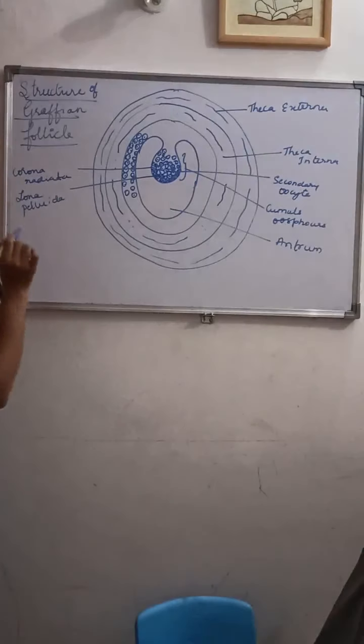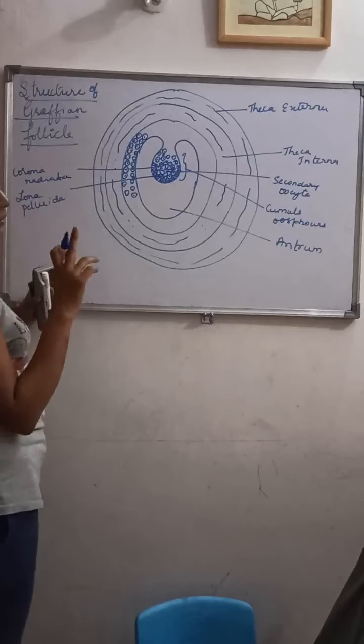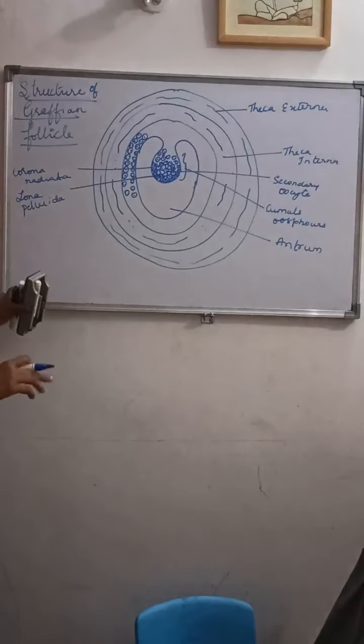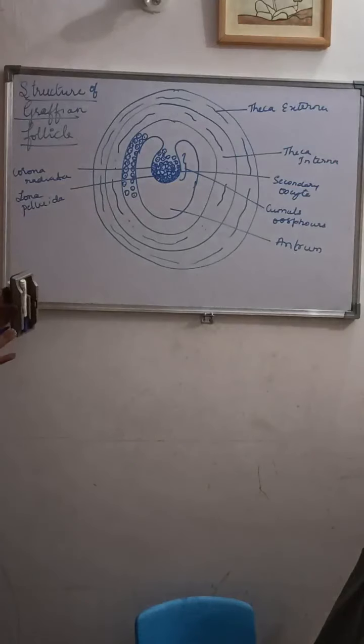So this is the structure. Please do look into your notes and in your textbook. Please refer for the structure. I'm just writing the rough diagram of this. So this is a mature Graafian follicle.